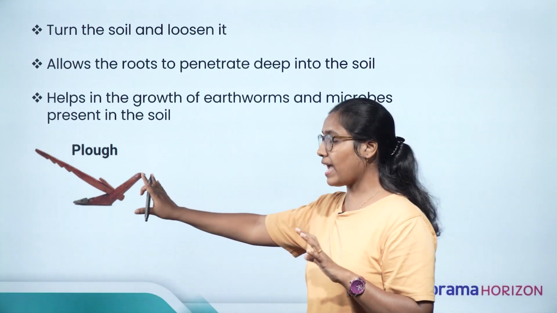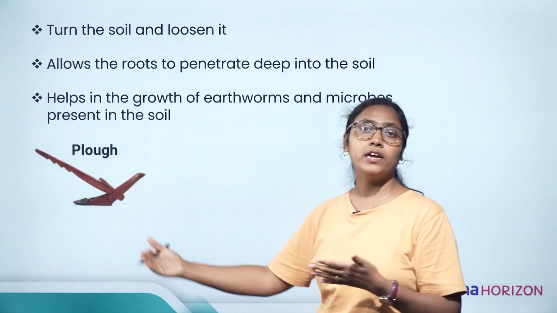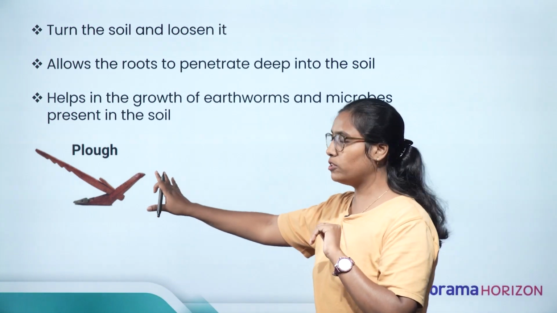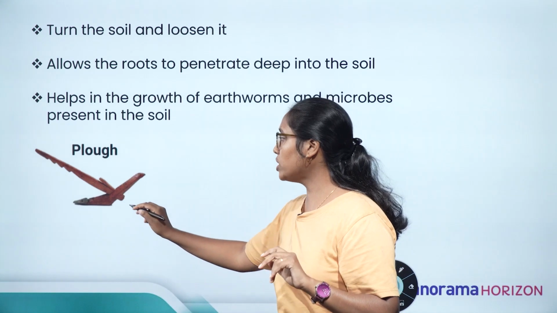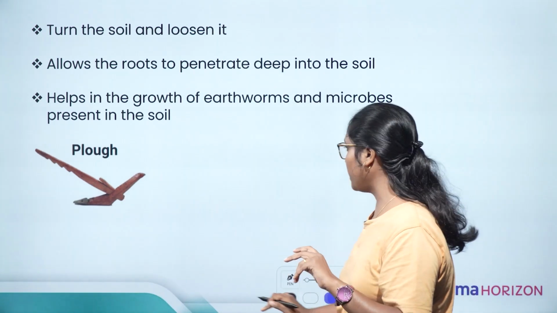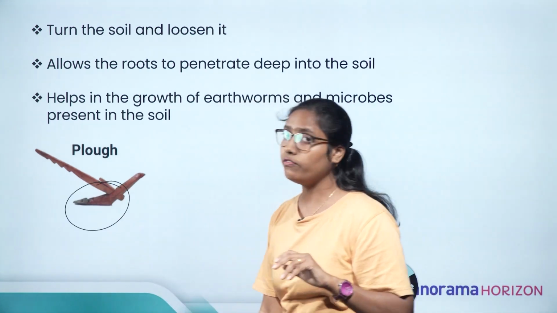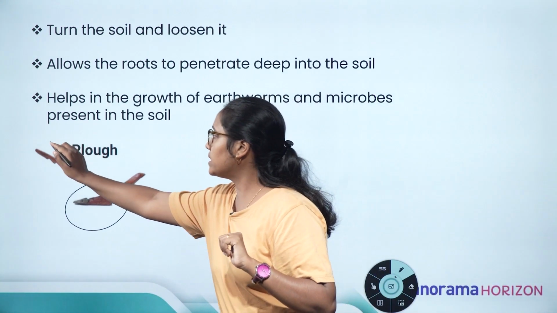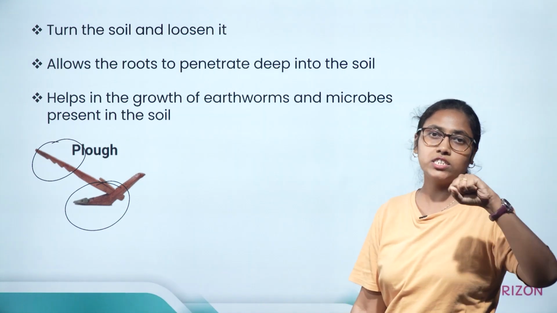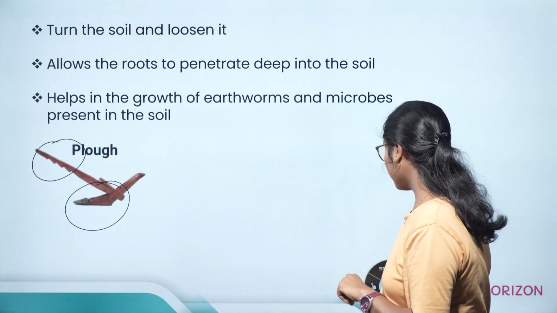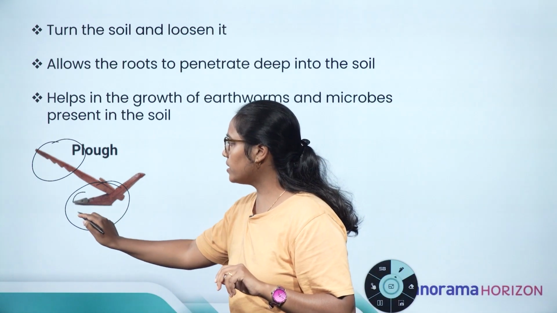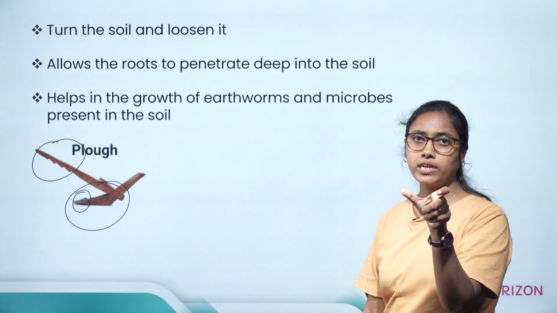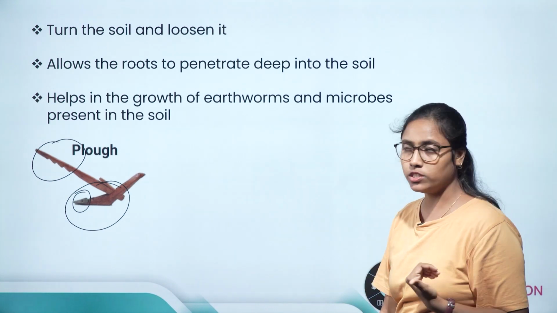So this can be hand used or can be tied up on the backs of bull or horse. Usually what happens, this part of the plough, the triangular part of the plough, helps to till the soil, and this is where we handle the plough. Usually the tip of the triangular part has a metallic strip attached there which helps in the tilling of the soil.